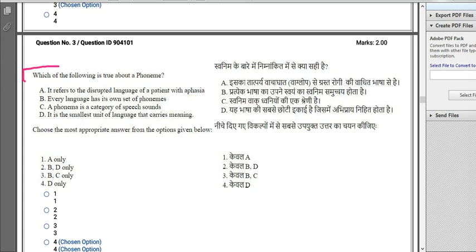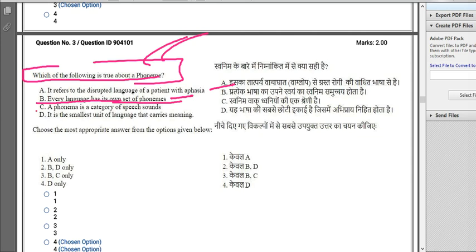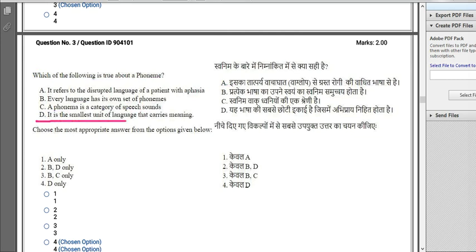Next question number 3, which of the following is true about phoneme? Very simple question. It refers to the disrupted language of a patient with aphasia. Every language has its own set of phonemes. A phoneme is a category of speech sound. A phoneme is the smallest unit of language that carries meaning. What should be the correct answer over here?